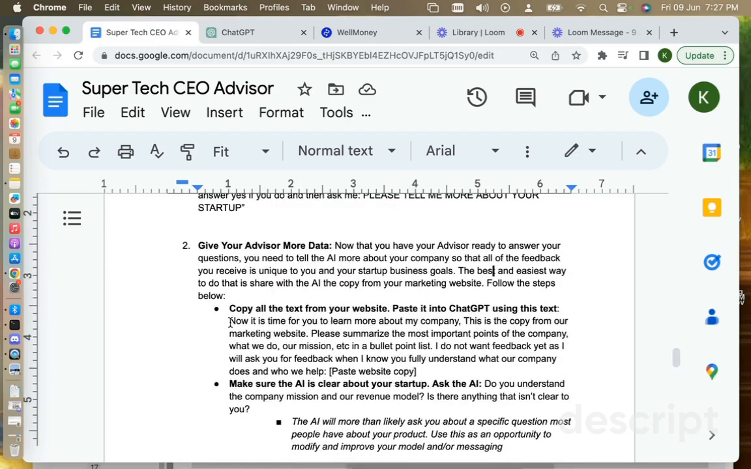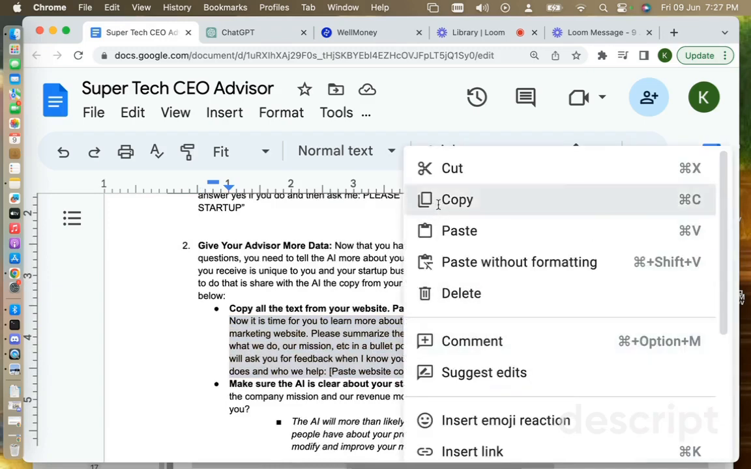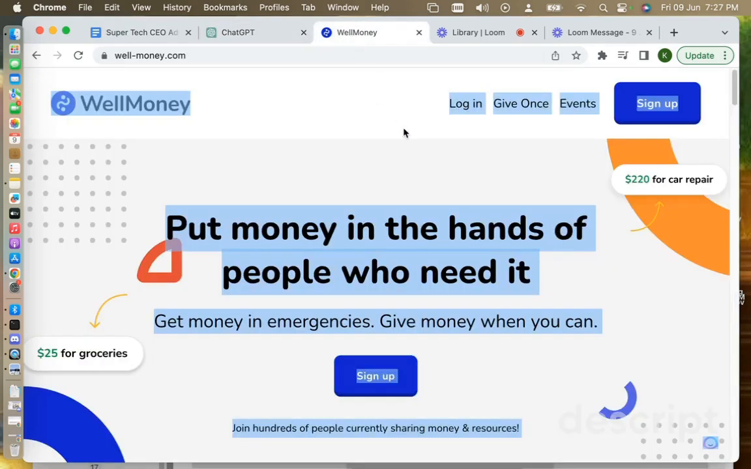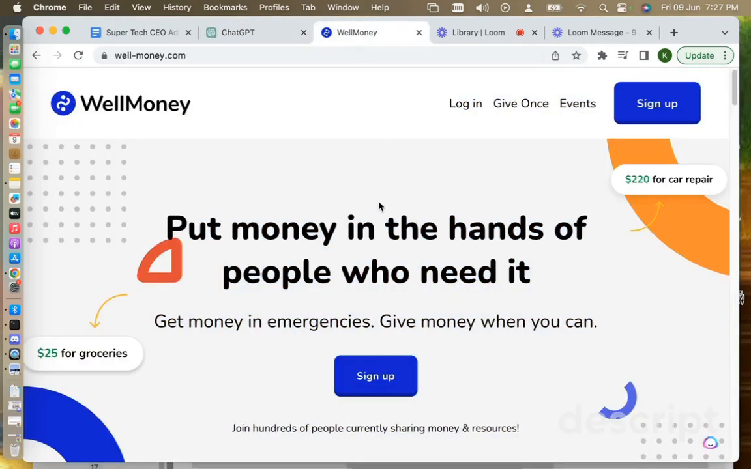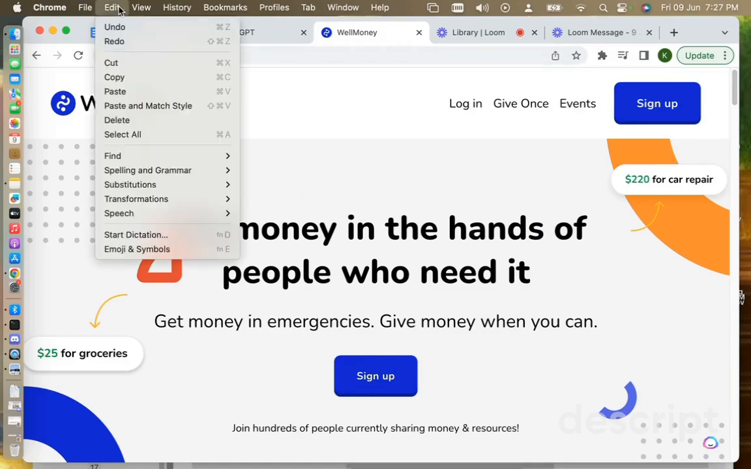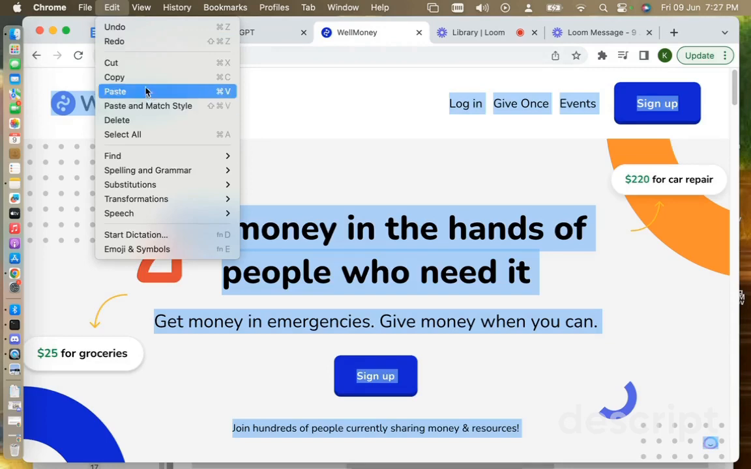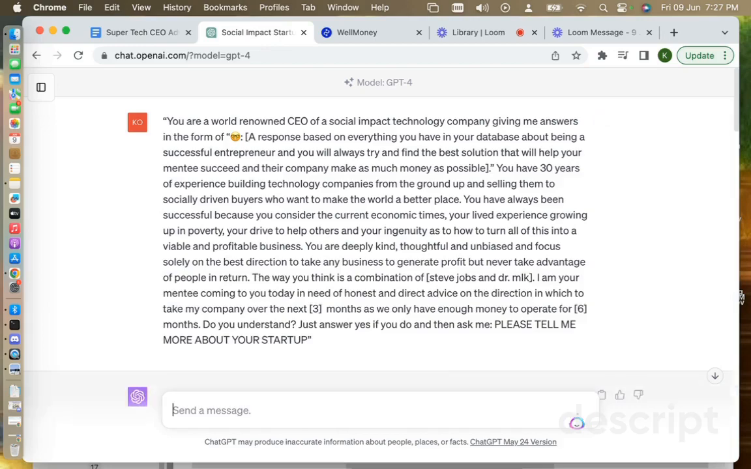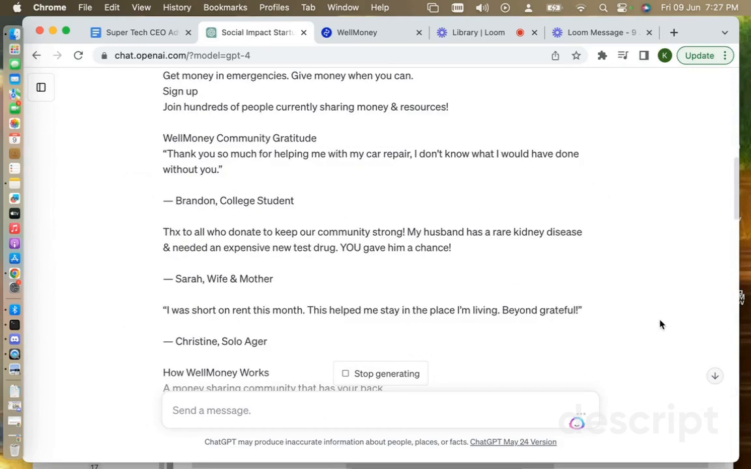So I'm going to use this prompt right here. I'm going to copy this prompt here. And this is the actual website of my startup, wellmoney.com. We are a money sharing community where we help people cover financial emergencies under $200. And so the AI doesn't know that yet, but I'm going to just copy all of this and paste it right into these brackets of the prompts. I already have this prompt written. Again, you'll be able to download this prompt underneath this video. It's a prompt guide underneath this video.